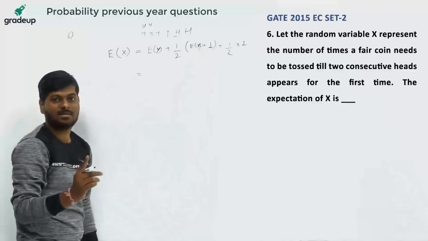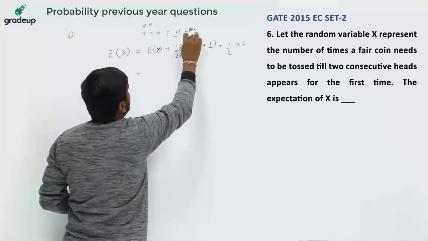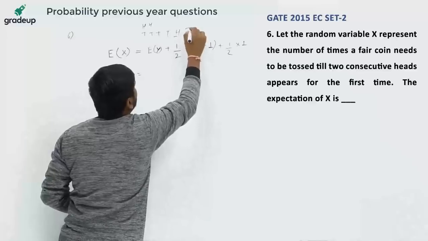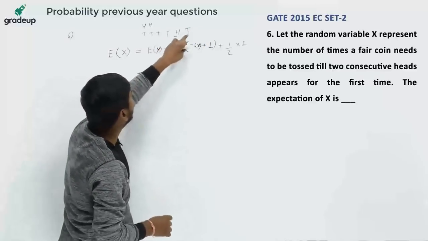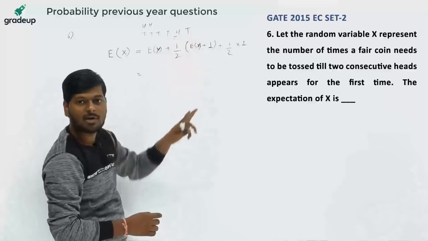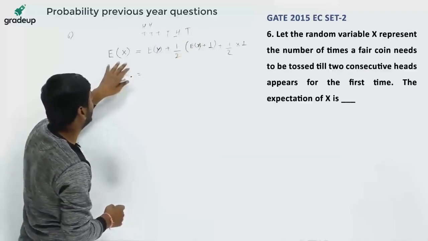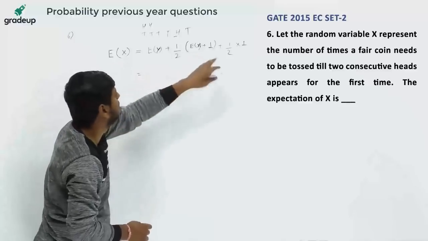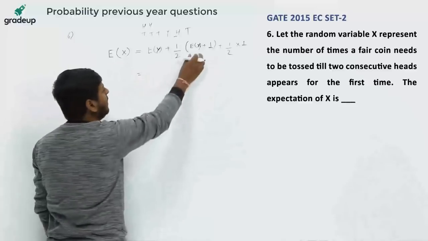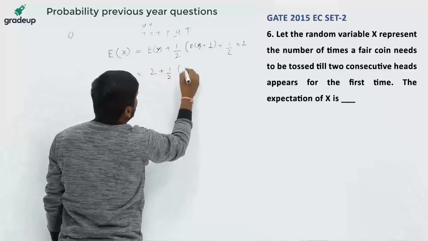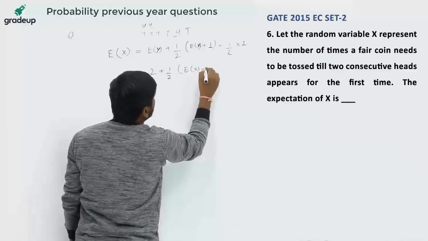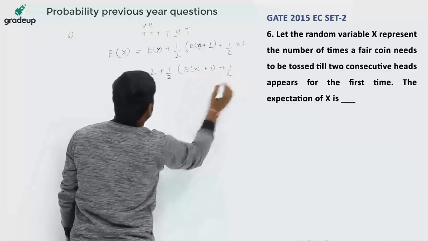Why E(X)? Because if we get T here, then again we have to get the 2 heads. For getting 2 heads, the mean should be equal to E(X). So E(X) is given as 2 plus 1 by 2 into E(X) plus 1 by 2.